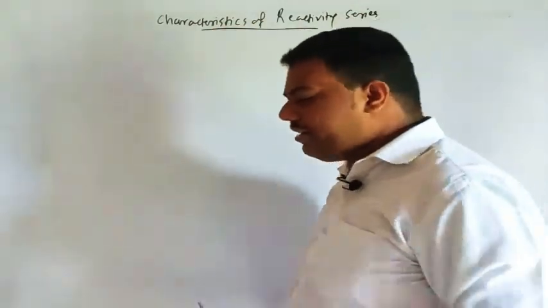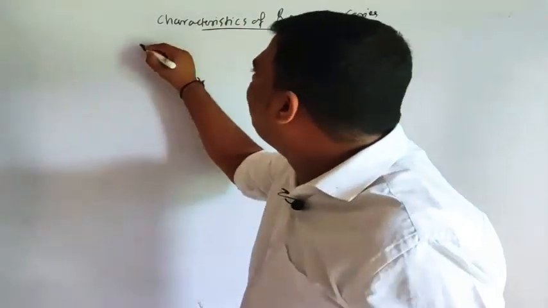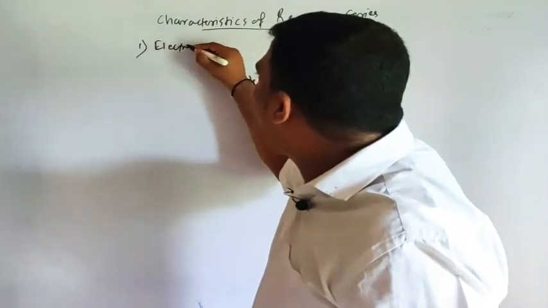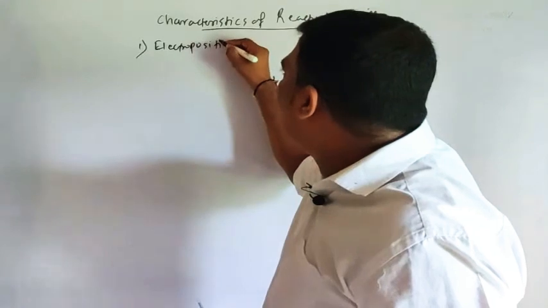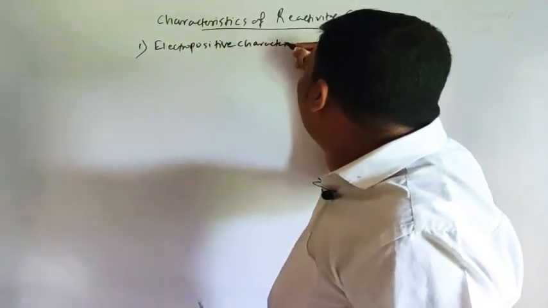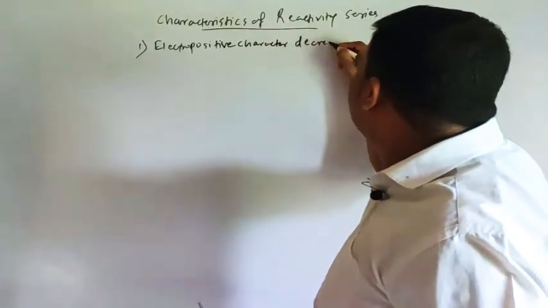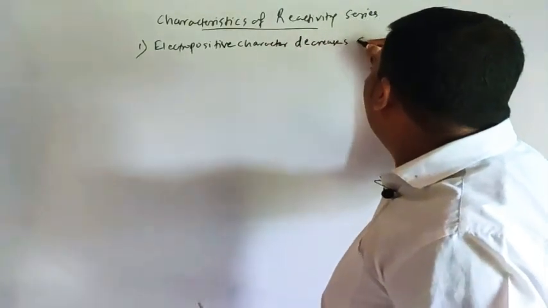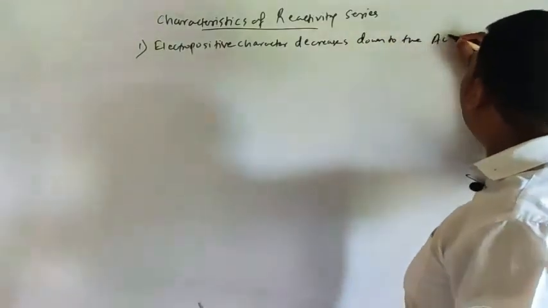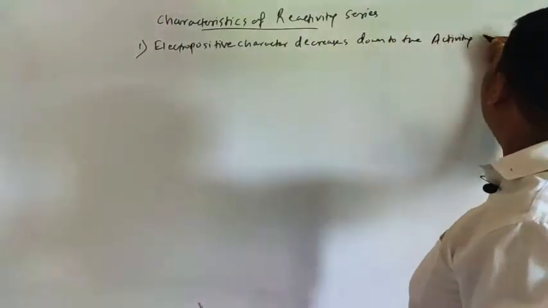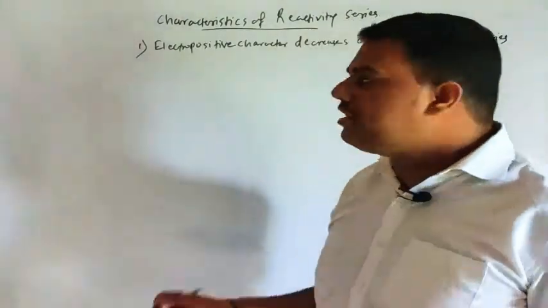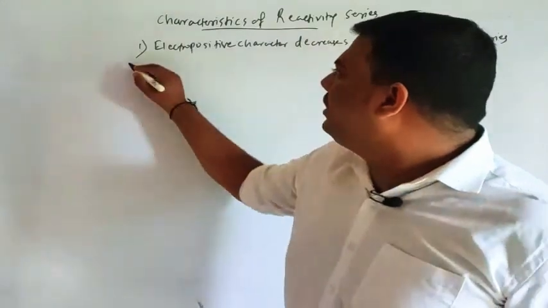So the first characteristic is electropositive character. Electropositive character decreases down the activity series.